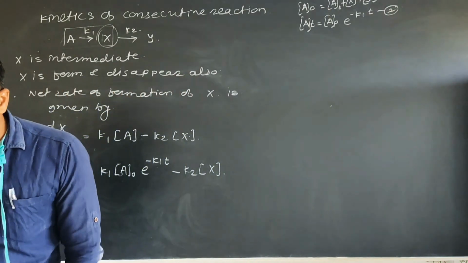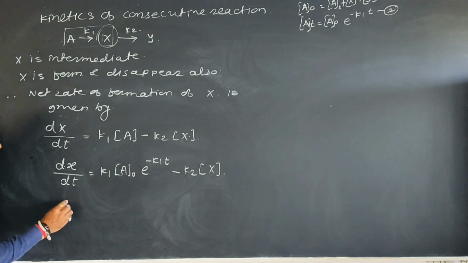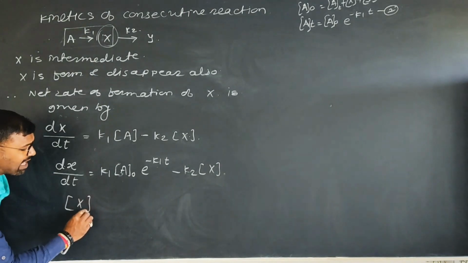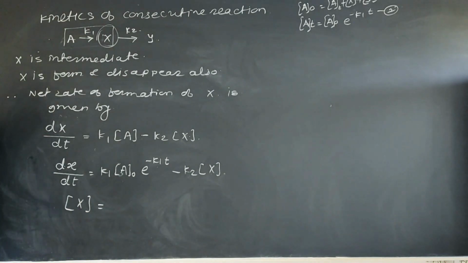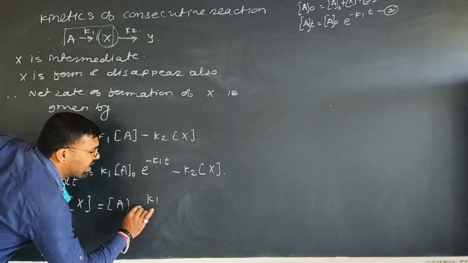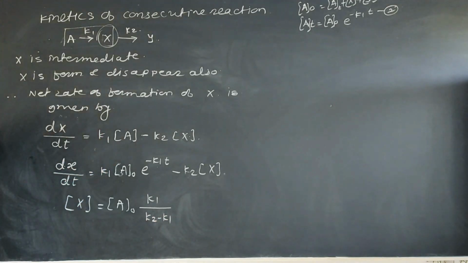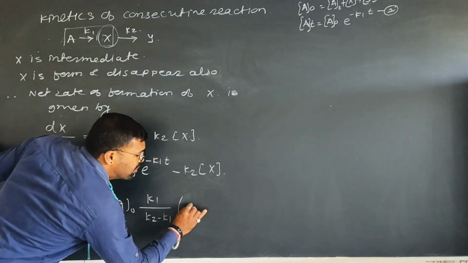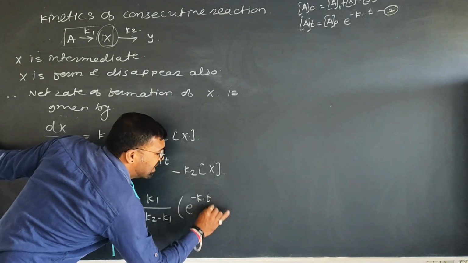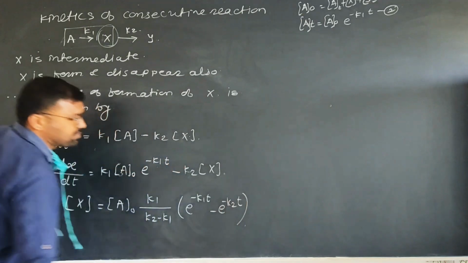Using the integration for the above equation to find the value of x. Finally, on solving this equation, we have the value of x, which is equal to a0 into k1 upon k2 minus k1, into the bracket e raised to minus k1 into t minus e raised to minus k2 into t.